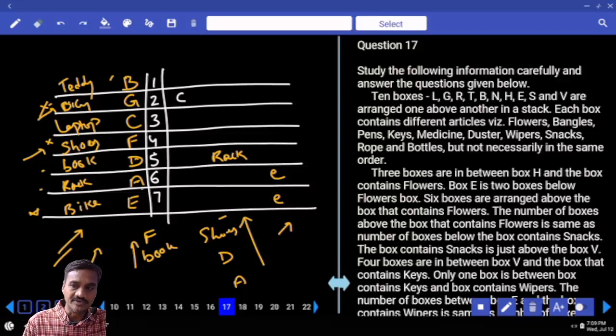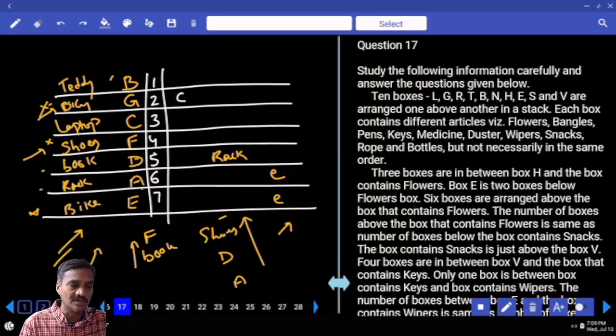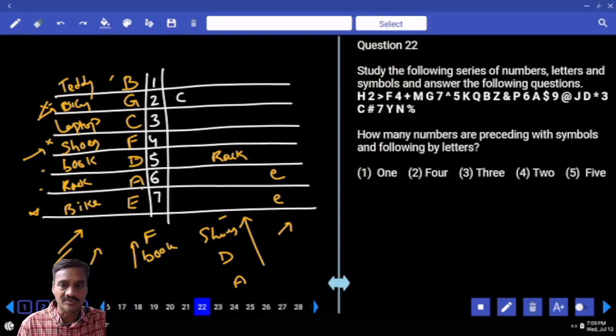Now 17 to 21: 10 boxes were there, each box with a different article. First or the second priority? Definitely under the second priority. Boxes we always keep under the second priority, because more possibilities will be there. For every statement you need to write down above, below, above, below. Hence, with more possibilities, let us keep this one under the second priority. Okay, 17 to 21. Then after this, 22 onwards are based on sequence.